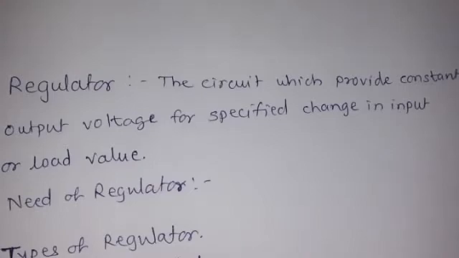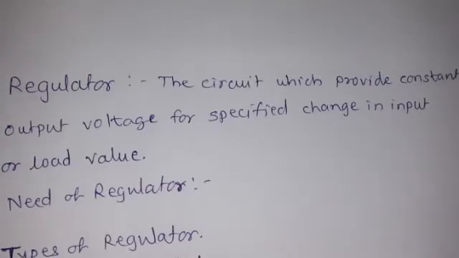Today we have to start with another concept, the regulator. In a power supply, the conditioning stages are rectifier, then filter, then regulator. Now, what is meant by a regulator? A regulator is a type of circuit which can provide a precise output voltage, also called a constant output voltage, for a specified change in input voltage or load value, meaning load resistance. The regulator regulates the output voltage.